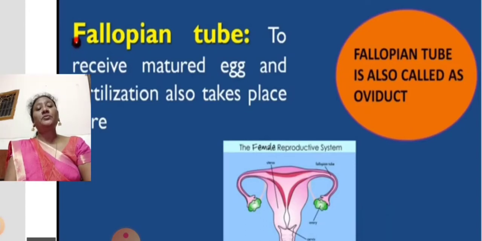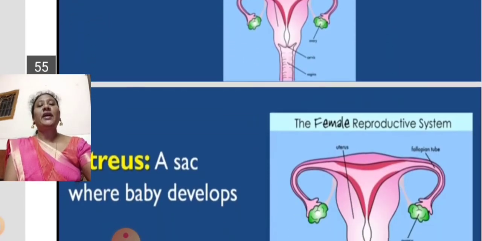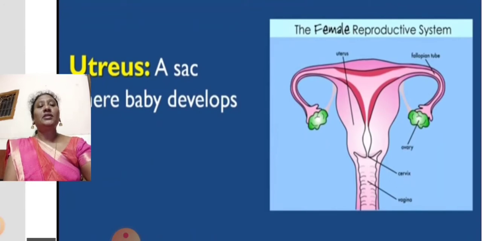Another name for the fallopian tube is oviduct. It is a very important question: where does fertilization take place in females? In the fallopian tube. The fallopian tube is the part which facilitates the process of fertilization in human females.